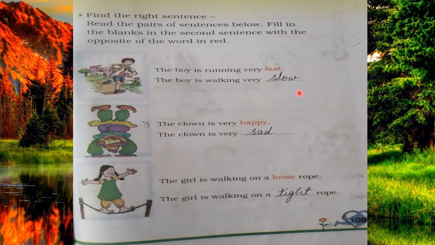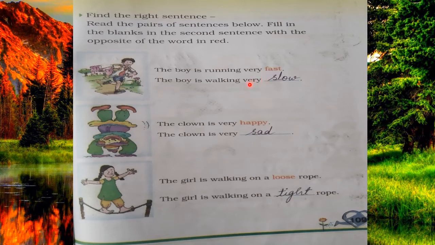So here the first sentence is, the boy is running very fast. Here you can see in this picture the boy is running very fast. So the red colored word is fast. Here you will write the opposite of fast. What is the opposite of fast? Yes, very good. Opposite of fast is slow.